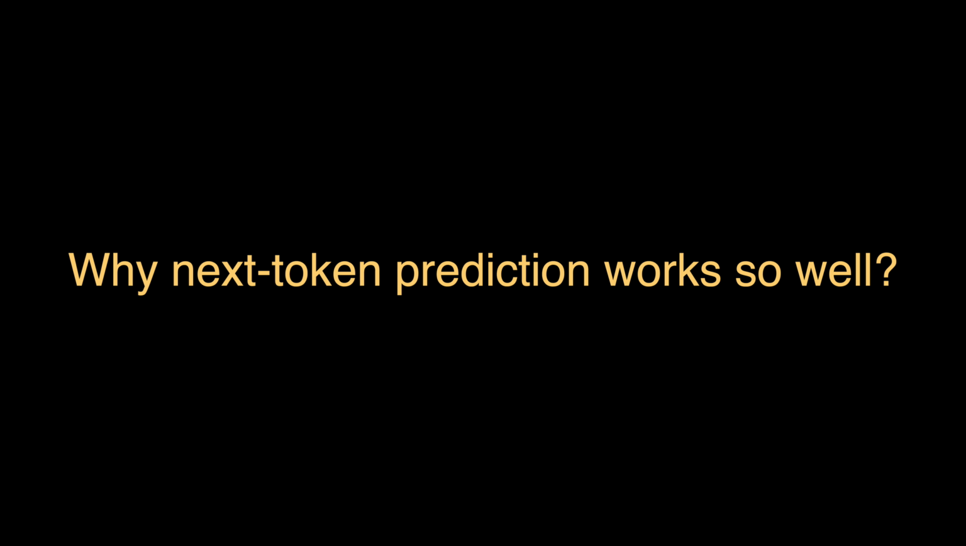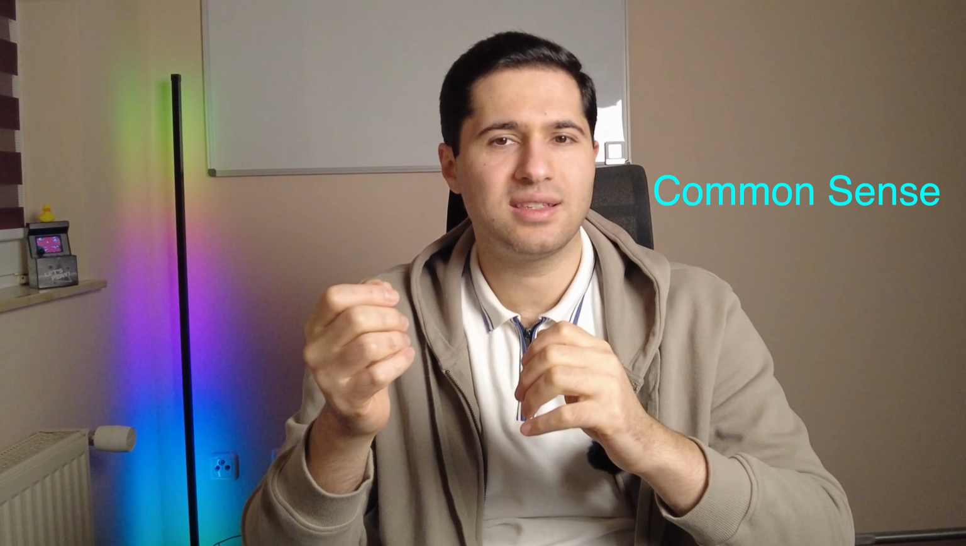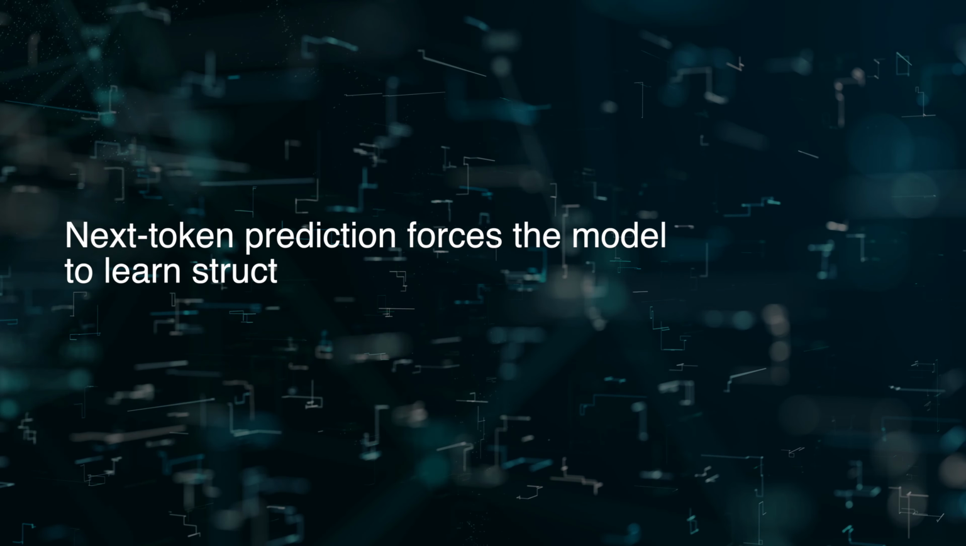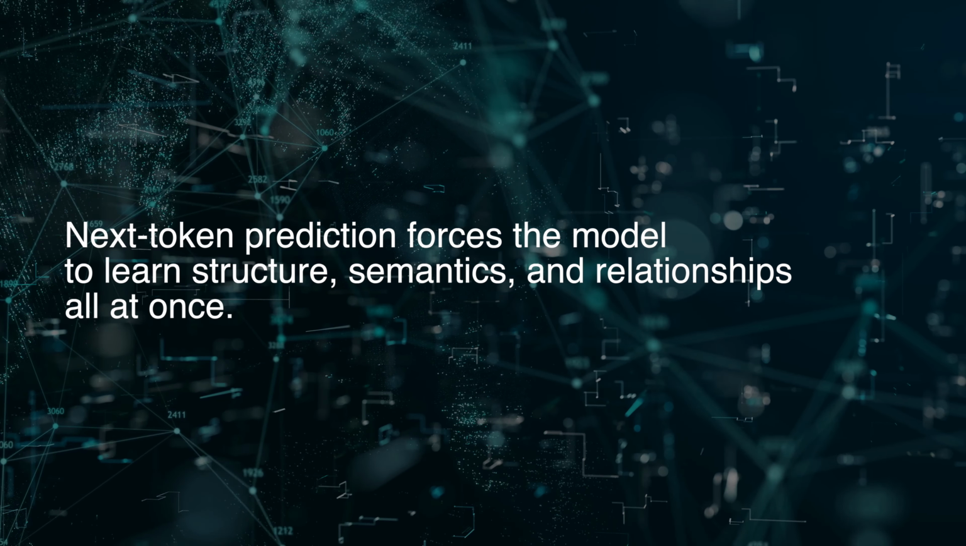eventually everything. So the question is, why does next token prediction work so well? At first glance, predicting the next word sounds trivial, but think about what it requires. To predict the next word correctly, the model must understand grammar and syntax, word meanings, common sense, even facts about the world. If the prompt says the capital of France is something, the only way to get that right is to know Paris. That's not memorization. It's pattern learning at massive scale. Next token prediction forces the model to learn structures, semantics, and relations all at once.